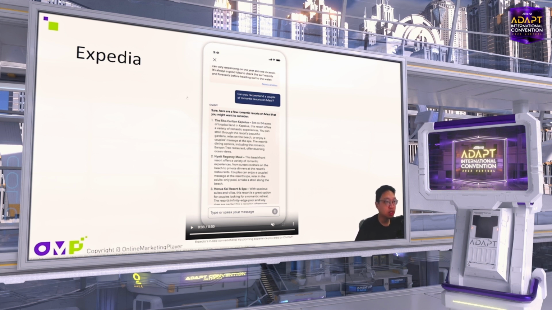One company use case is Expedia. They provide travel information, right? So whenever you turn on the Expedia chatbot, you ask it to please provide some travel routes to Italy, for example. It will use some data provided by Expedia and give you the answer. Also, it will suggest which hotel to book because Expedia provides the hotel details to the chatbot, right? So this is a real-life usage of RAG.